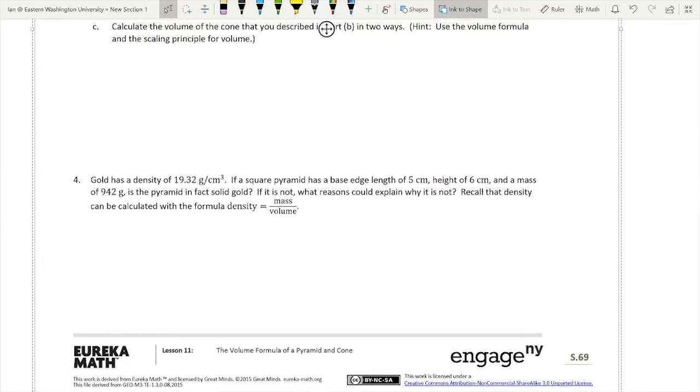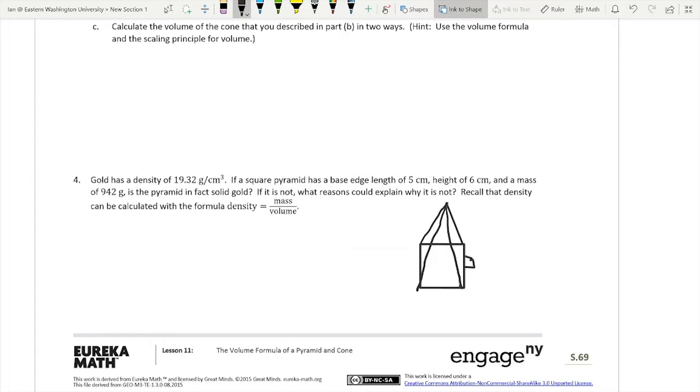Actually, I'll do this one. Gold has a density of 19.32 grams per cubic centimeter. If a square pyramid has a base edge of 5 centimeters. All right, so we have a square pyramid. Square pyramid has a base edge of 5 centimeters.